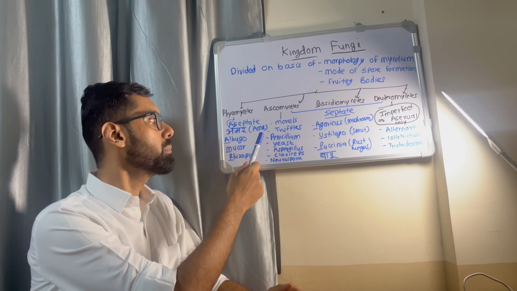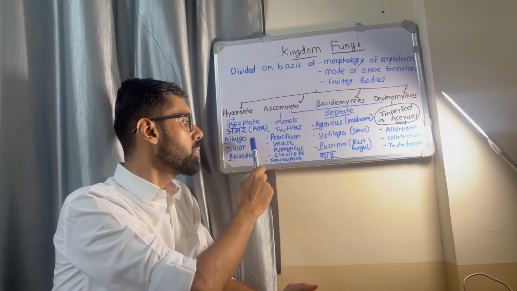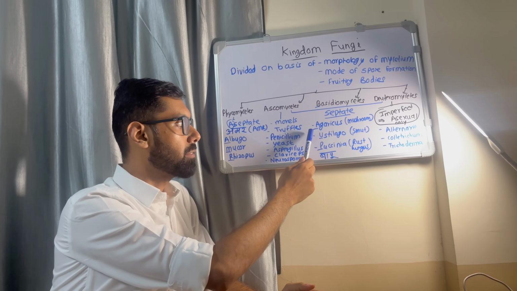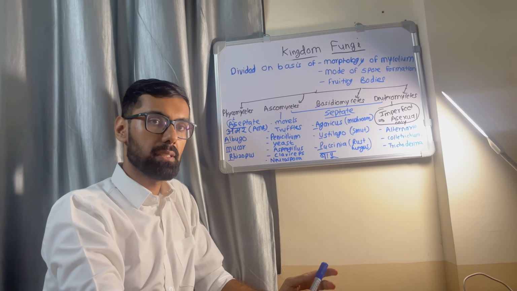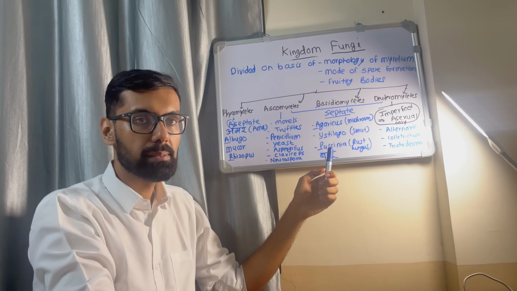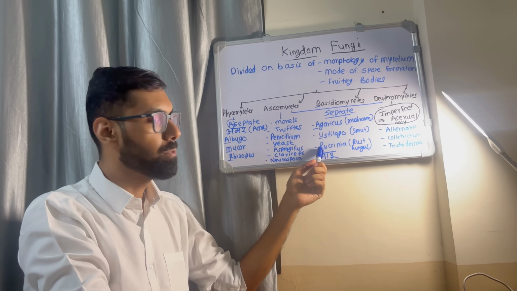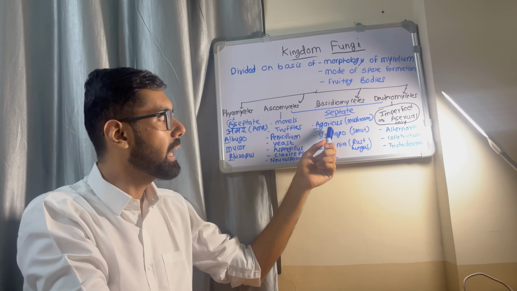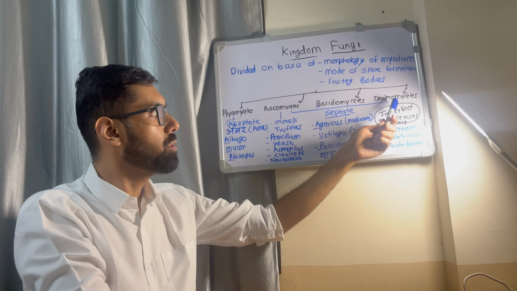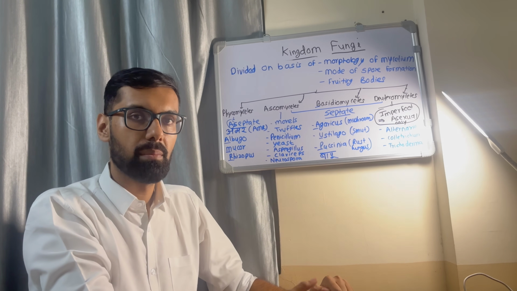Now examples. You can remember the examples of Phycomycetes by the mnemonic AMR, that is Albugo, Mucor, and Rhizopus. Ascomycetes: Morel, Truffle, Penicillium, Yeast, Aspergillus, Claviceps, and Neurospora. Then Basidiomycetes. The mnemonic is BAPU, that is Basidiomycetes, Agaricus, Puccinia, and Ustilago. Agaricus is mushroom, Ustilago is smut, Puccinia is a rust fungus. Now Deuteromycetes, examples are Alternaria, Colletotrichum, and Trichoderma.